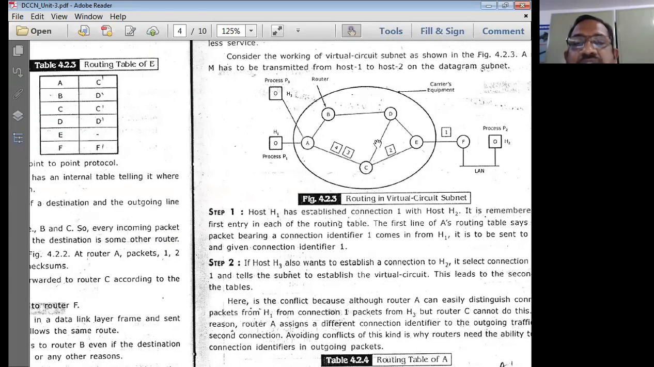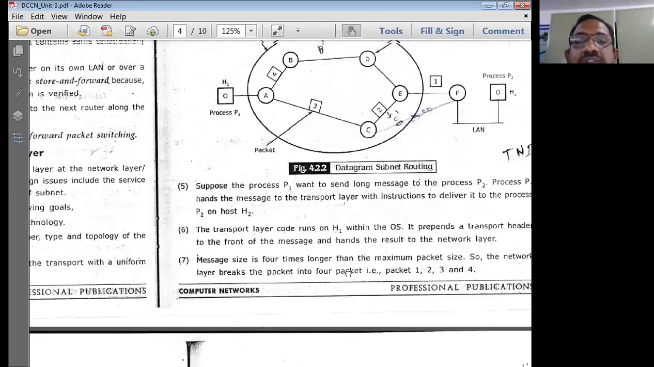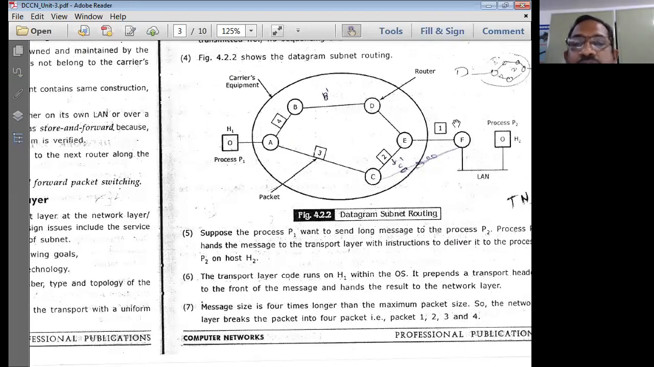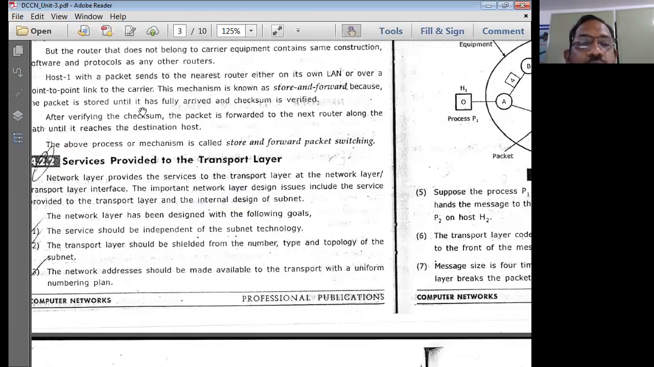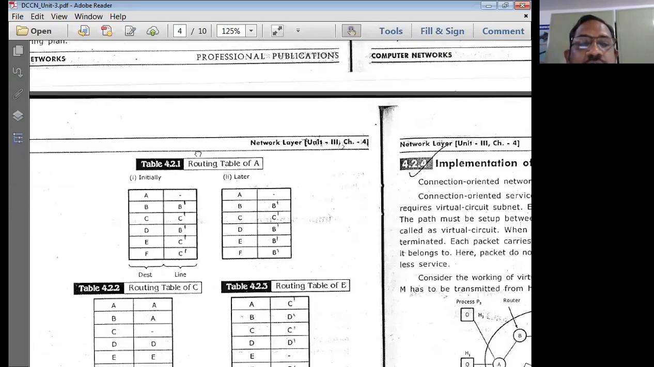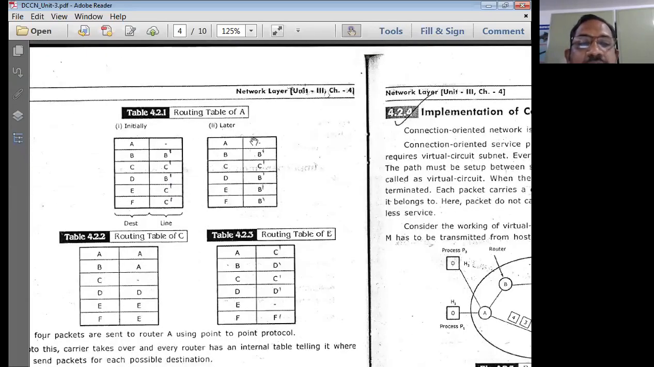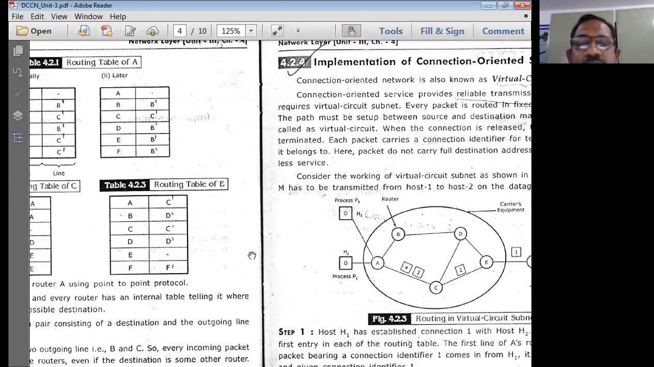This is for the 3 packets. What are the 3 packets we are thinking of now? 1, 2, 3. See, these 1, 2, 3 packets are taking this path, and 4 is taking another path. So later, packet 4 also you have to designate. Packet 4 is going to take this particular path. For packet 4, almost a similar story you'll be having here.